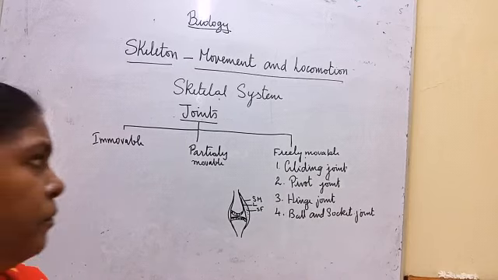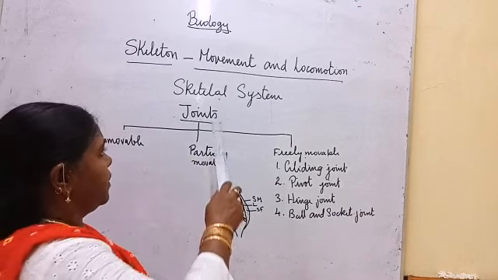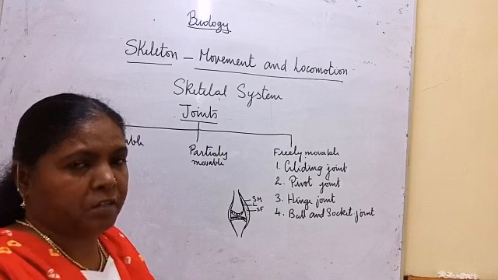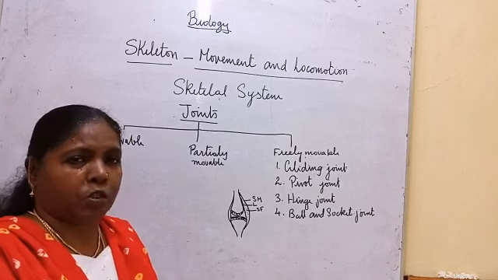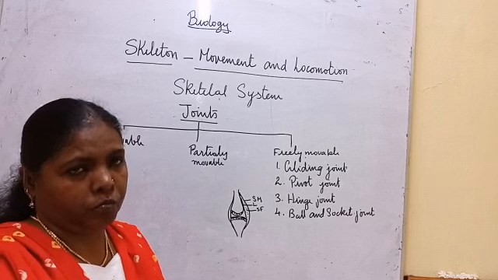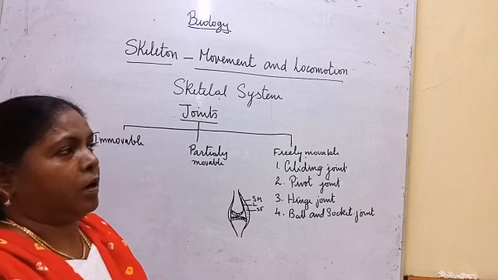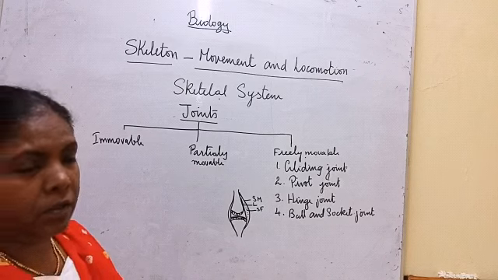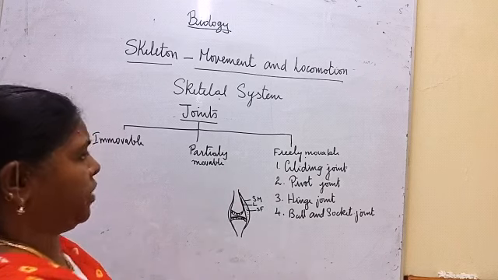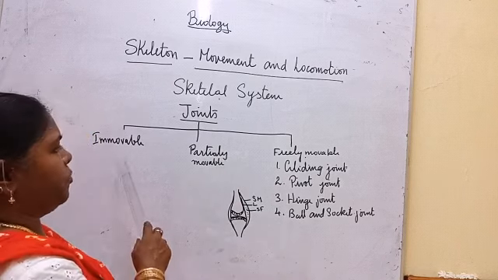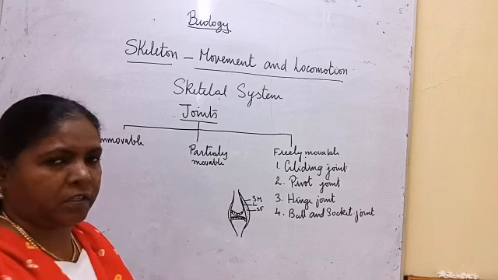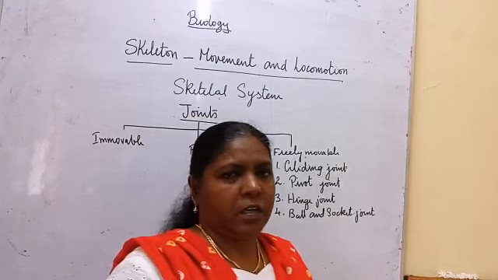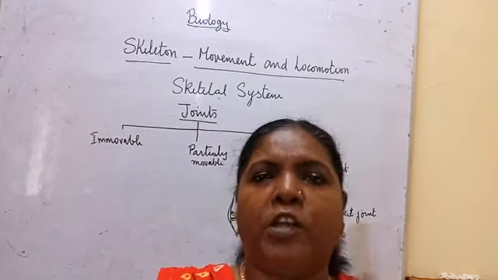Now we are going to see the joints. When observing the skeletal system, the bones are joined, and only then can they move together. So what are the joints? The joints are classified into 3 categories: immovable joints, partially movable joints, and freely movable joints. Immovable joints cannot move, but they join together.